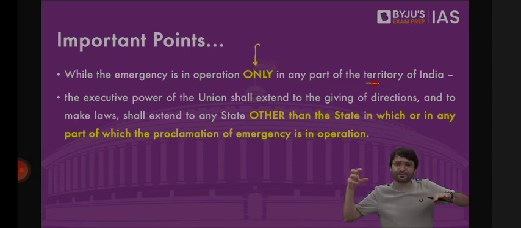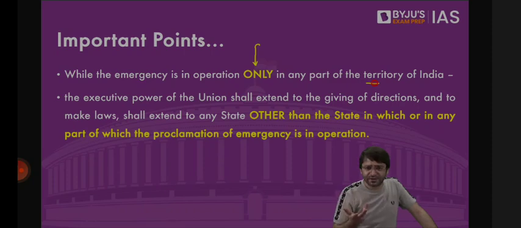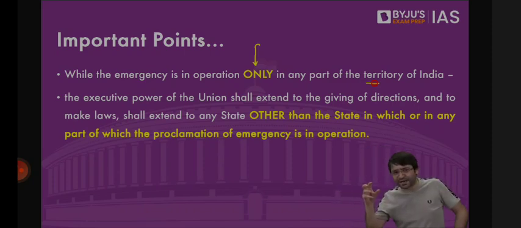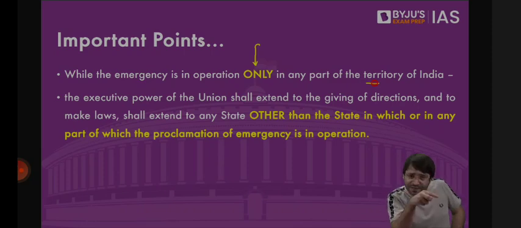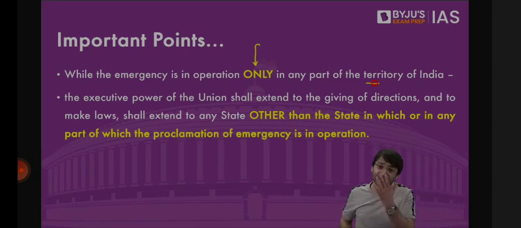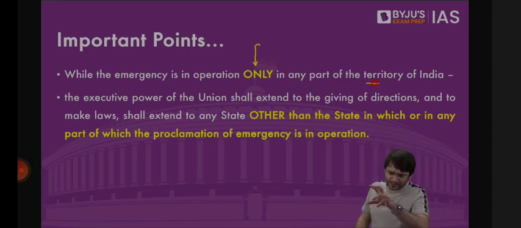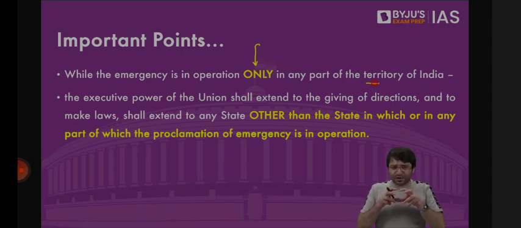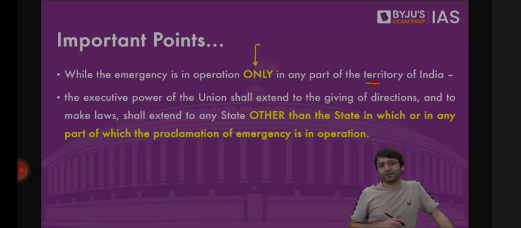But the national emergency may not be imposed throughout the country. May be imposed only in a state or any part of that state. Does that mean executive power of the center will be extended only to that state, only a part of that state? No, it can extend to any other state which is connected. Connected in the sense, let's suppose national emergency is imposed in Rajasthan or any part of Rajasthan which shares border with Pakistan. But there are neighboring states as well. Executive power of the center can extend to these neighboring states as well. Why? We can tell the state government in Gujarat that you take these decisions. That means the center's executive power is extended to Gujarat as well. Why? Because Gujarat is closer to Rajasthan.